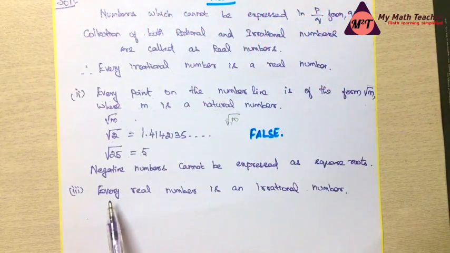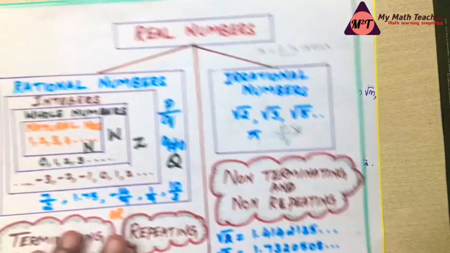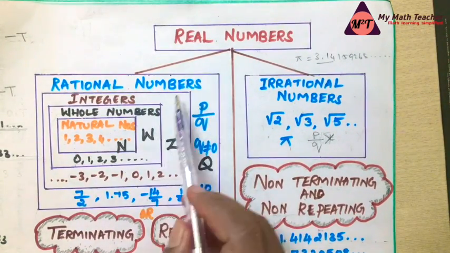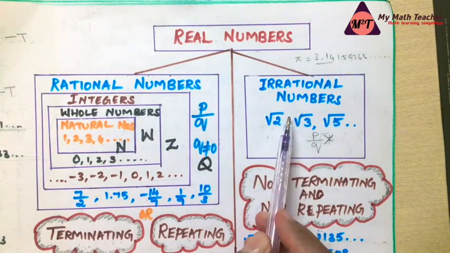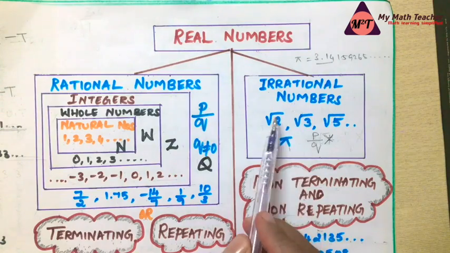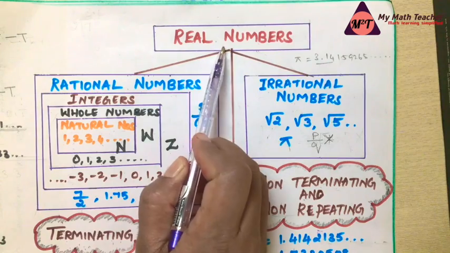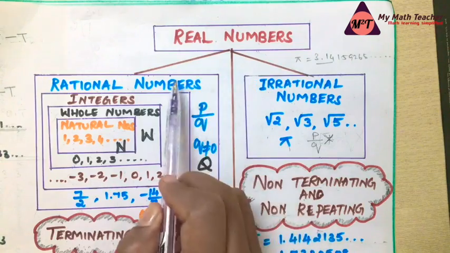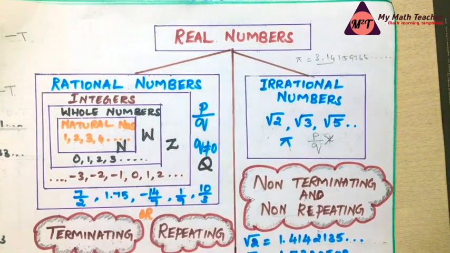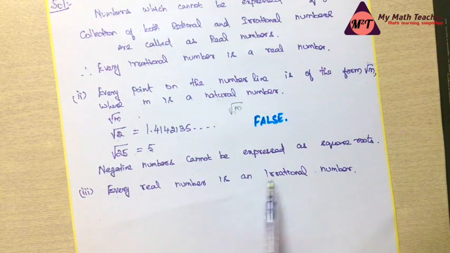The third subdivision is, every real number is an irrational number. We know from this chart that the real numbers consist of rational and also irrational numbers. It's not only irrational numbers. We can say that every irrational number is a real number, but we cannot say every real number is irrational, because both together are called real numbers. Here the statement is false. It's not the vice versa.